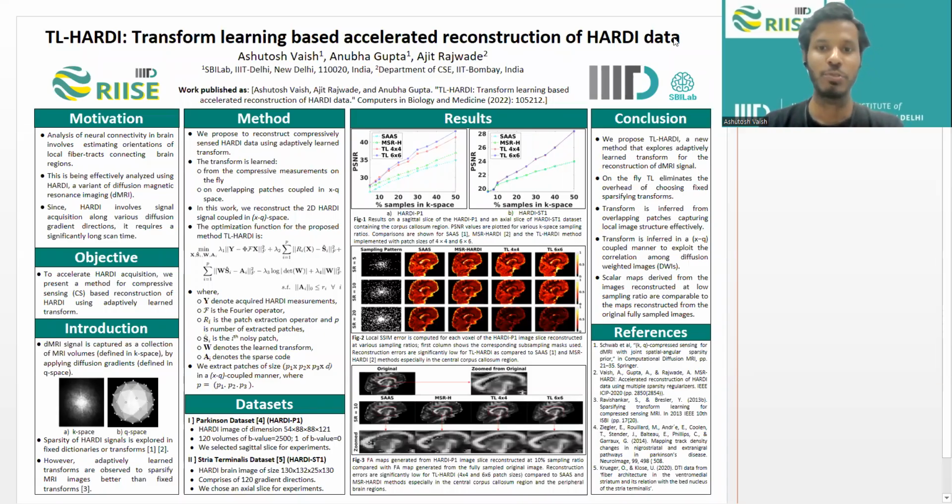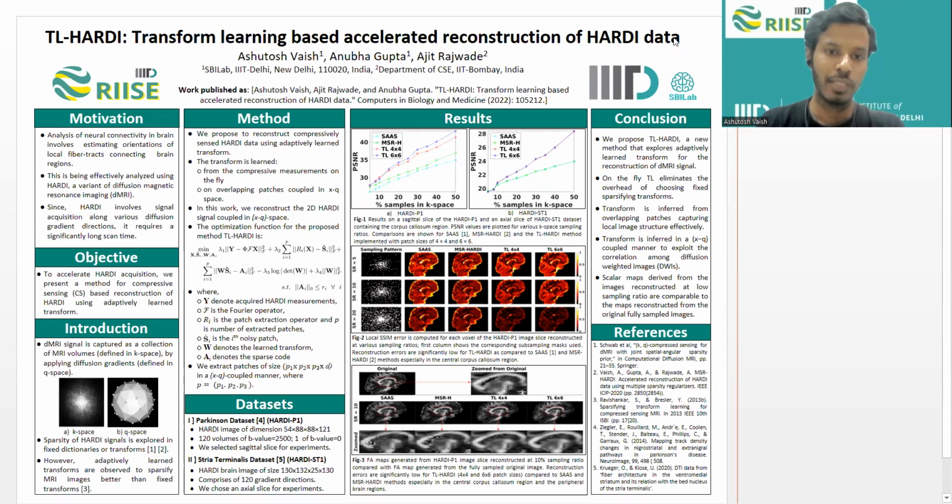Hello, I am Ashutosh Vaish, and I'll be presenting my work titled TL-HARDI, that is Transform Learning Based Accelerated Reconstruction of HARDI Data. The work has been done in collaboration with my PhD advisors, Dr. Anubha at IIIT Delhi and Dr. Ajit at IIT Bombay.